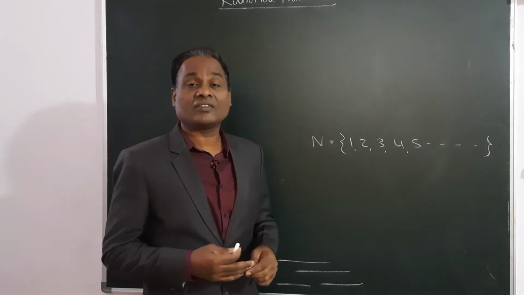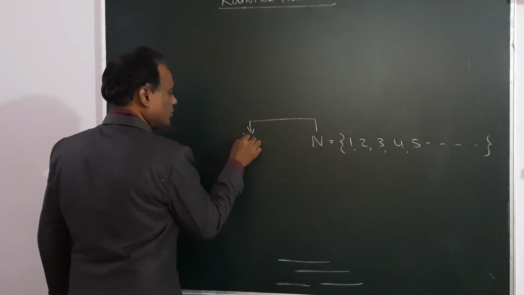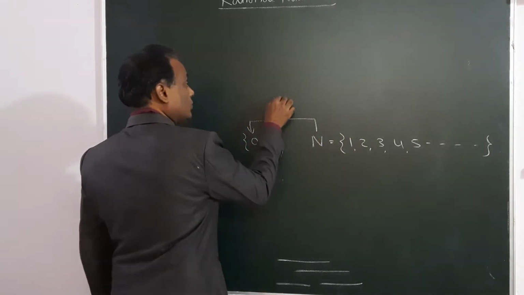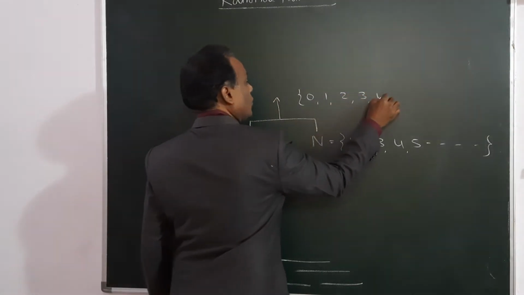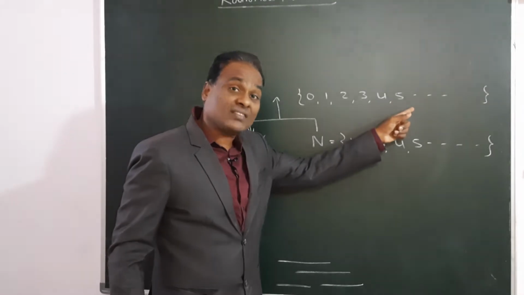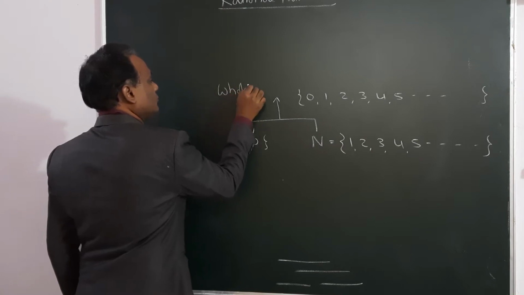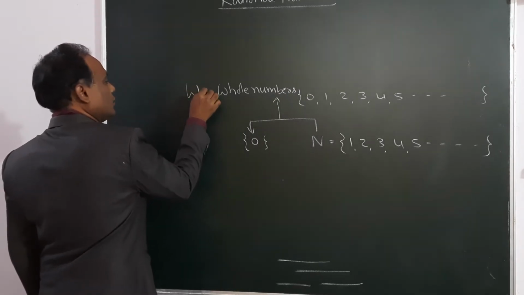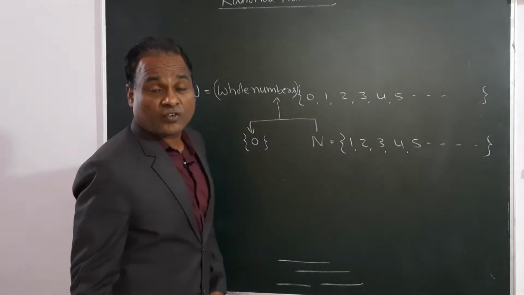When 0 is included, the numbers 0, 1, 2, 3, 4, 5, and so on up to infinity, all the natural numbers and 0, are called whole numbers, represented by W. So what is the definition of whole numbers?